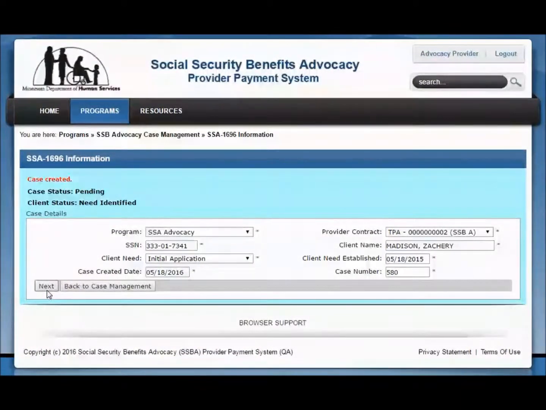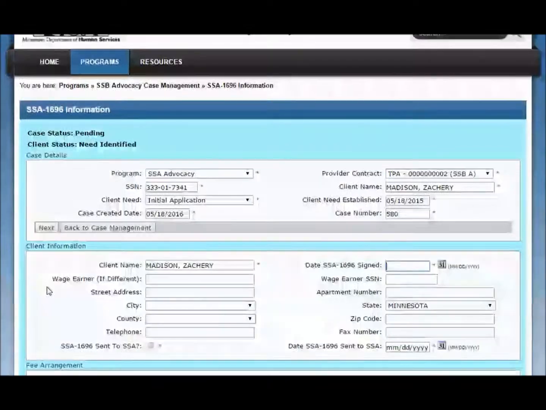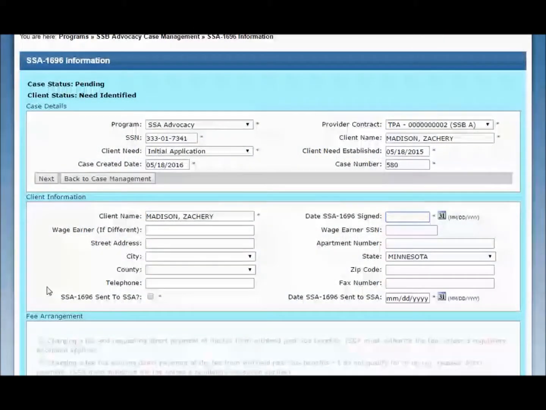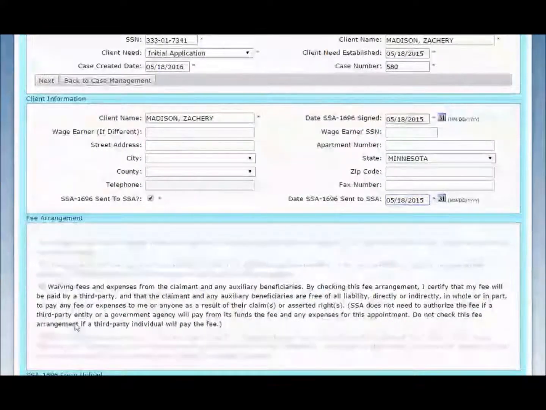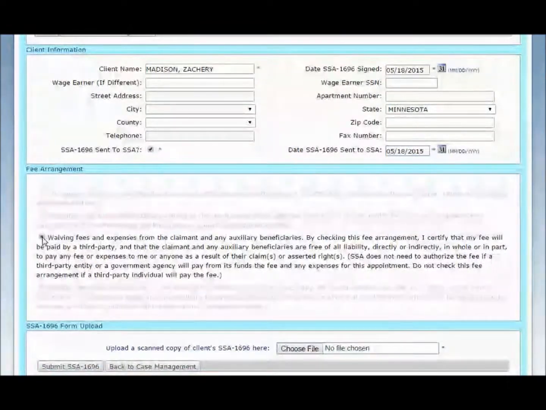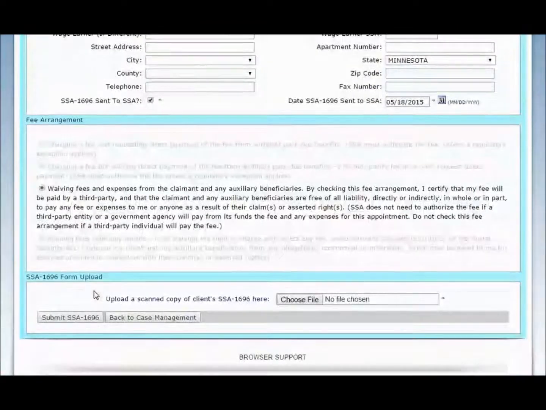Click the Next button and enter your client's address and phone number information. For training purposes, we will only enter the required information. Enter the date your client signed their SSA 1696 and when you sent their SSA 1696 to the Social Security Administration. Due to your contract with DHS, the only fee arrangement allowed is the only one you can select. The fee arrangement language listed is the same language found on the SSA's paper version of the SSA 1696.